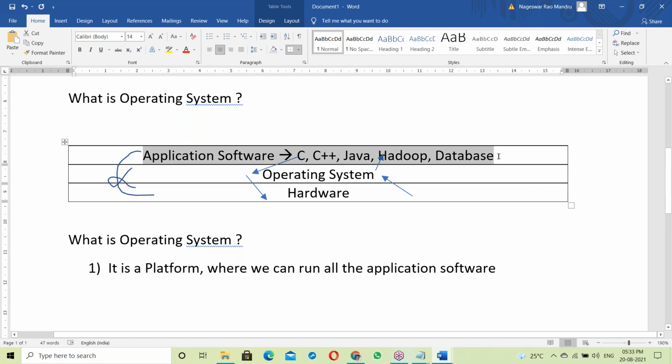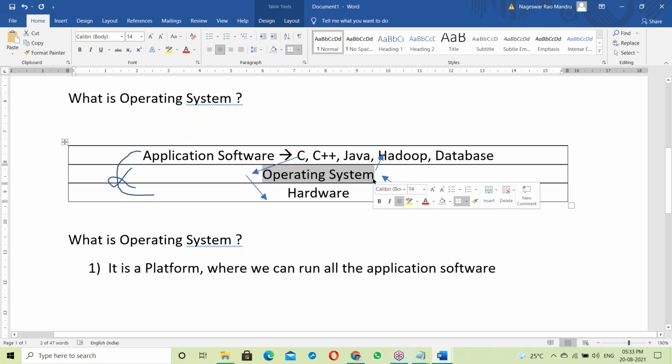So between application software and hardware, there is the OS like a mediator. It's a middle layer between the application software layer and the hardware layer. The right terminology is interface.